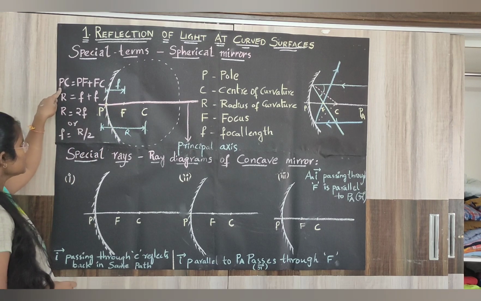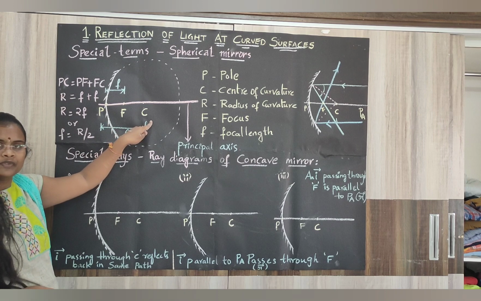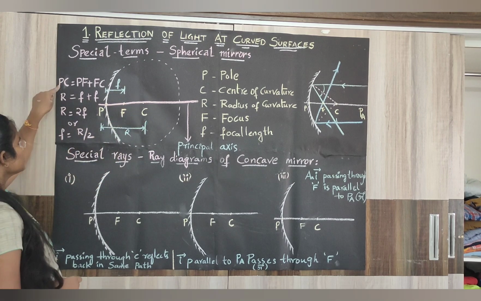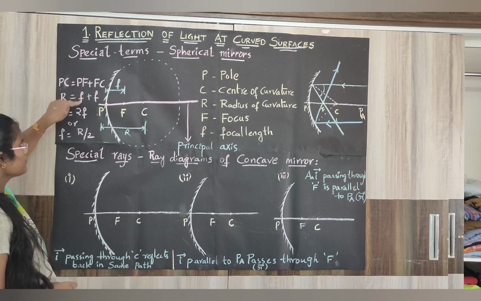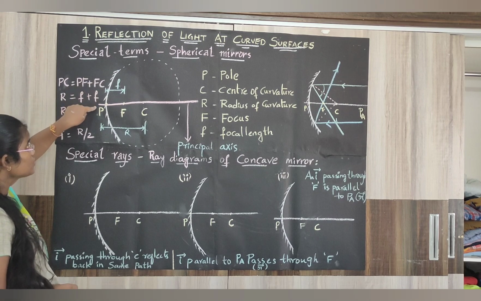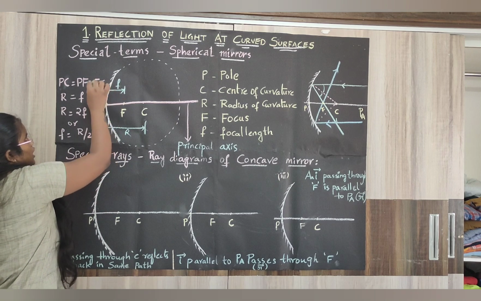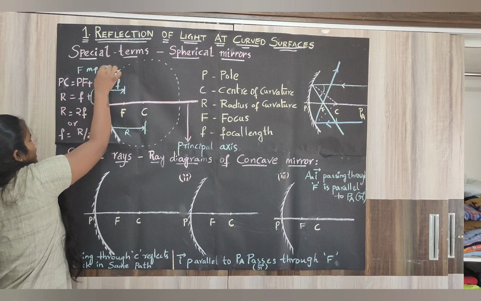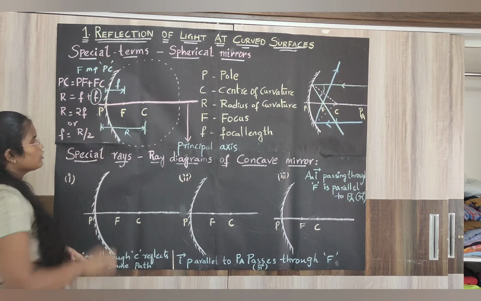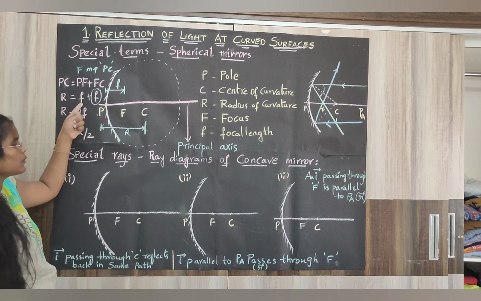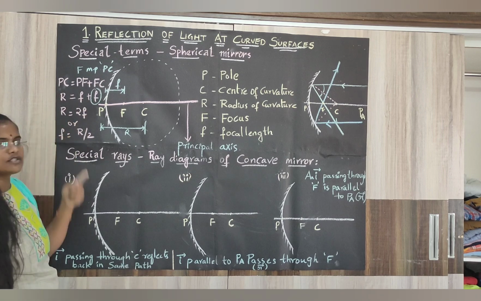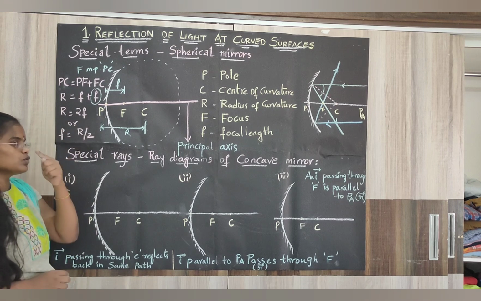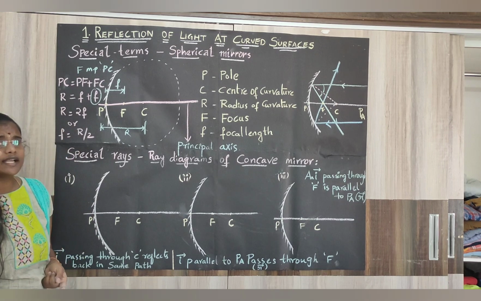Yes. So, PC is equal to PF plus FC. Since PC is equal to R, PF is equal to small f, FC is also equal to small f, because F is the midpoint of P and C. So R is equal to f plus f. R is equal to 2f, or f is R by 2. R is equal to 2f in the sense radius is twice the focal length.